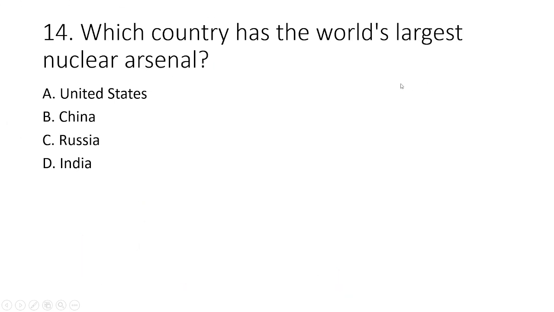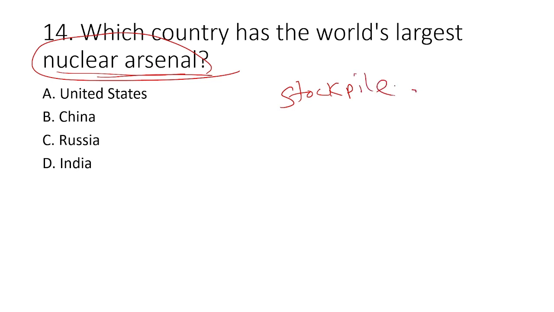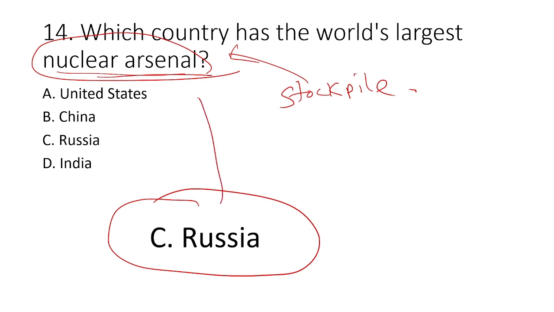Which country has the world's largest nuclear arsenal? Okay, nuclear weapons. Largest stockpile of nuclear weapons or nuclear arsenal. So United States, China, Russia, India, and the answer is once again Russia. Russia has got the largest nuclear arsenal in the world. We then move to the next question.